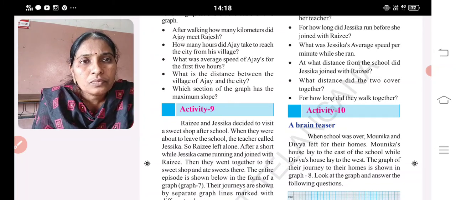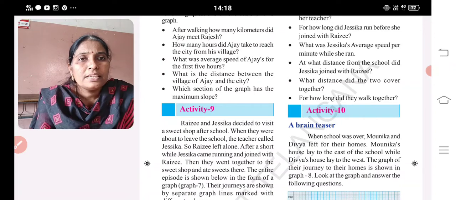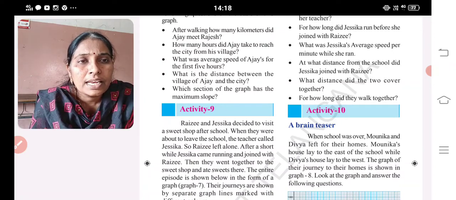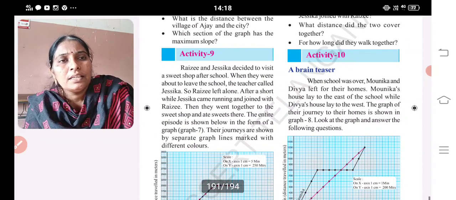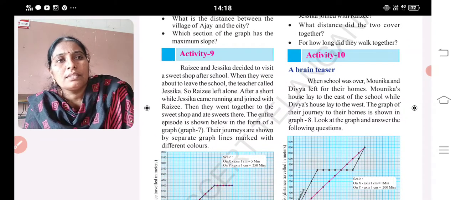Razia and Jessica decided to visit a sweet shop after school. When they were about to leave the school, the teacher called Jessica. So Razia left alone. After a short while, Jessica came running and joined Razia. Then they went together to the sweet shop and ate sweets there. The entire episode is given in the form of a graph. Their journeys are shown in separate graph lines marked with different colors.